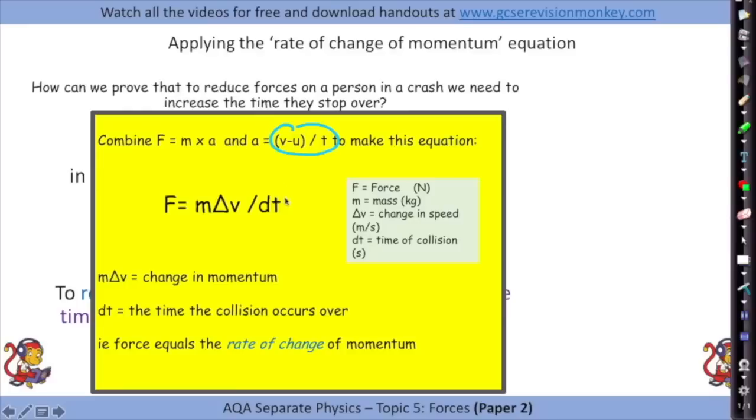I would recommend in a question, just as I've shown you before, underline the numbers in the equation, so if you've got maybe 15 kg and 2.0 seconds, underline those and write above them what they are. This is an equation you get given on the equation sheet, but if you've already written down those symbols for it, that'll make it a lot easier for you to pick out.